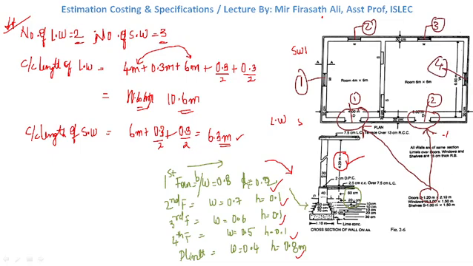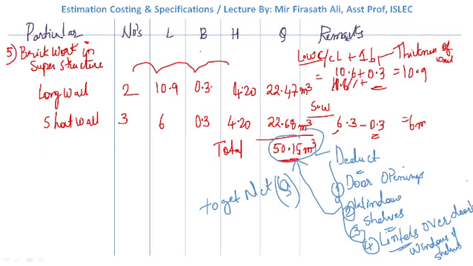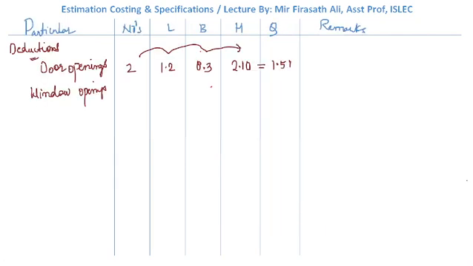And what are the dimensions? 1 into 1.5 meters. So, how many windows? 4 windows. Dimensions 1 into 1.5. What is the thickness? Same.